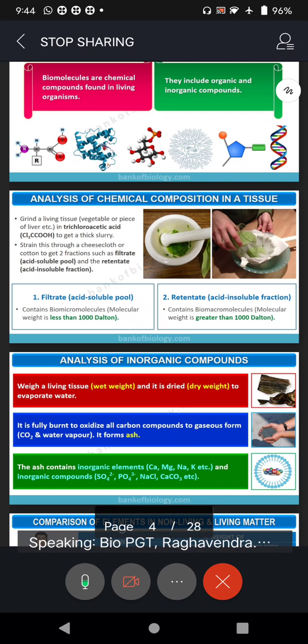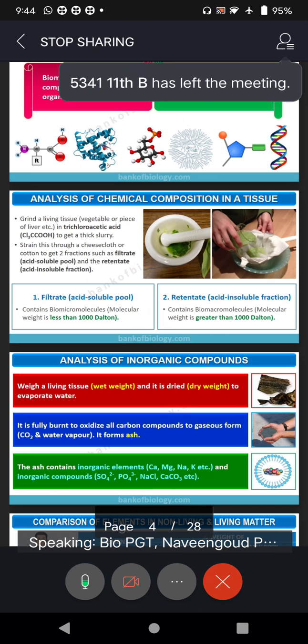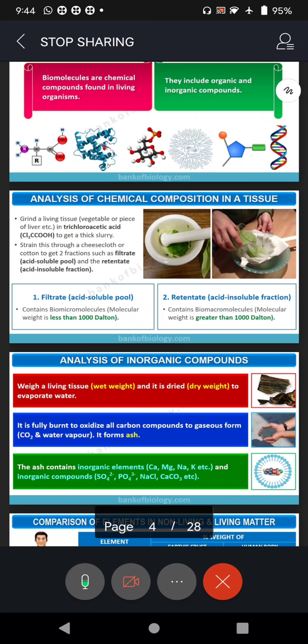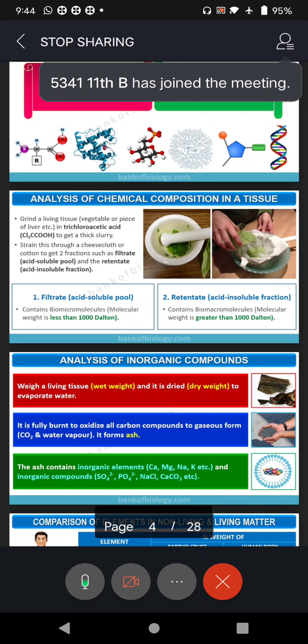Ovalbumin. Anyone? Raghavendra, do you eat egg? Yes, sir. Then tell me. Oval means Albumin. Ovalbumin. That is the protein content that is present in the white of the egg.